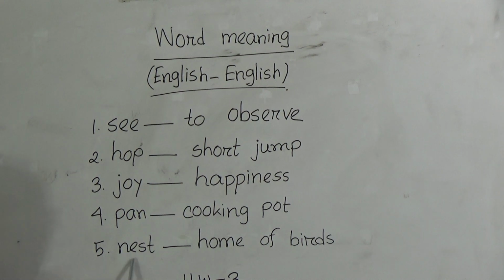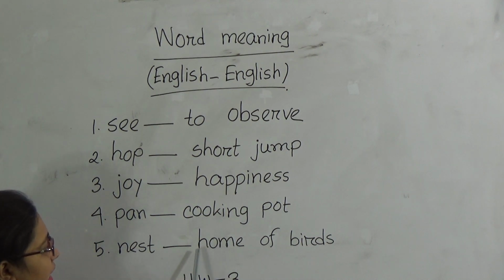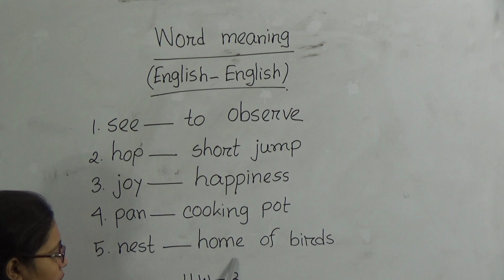Now the last one for today. Number 5 is nest. N-E-S-T, nest. Nest means home of birds. H-O-M-E, home. O-F, of.